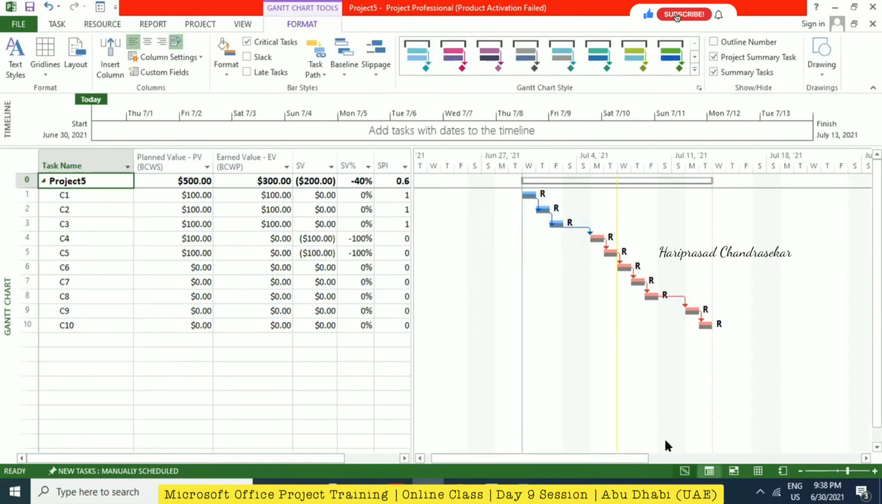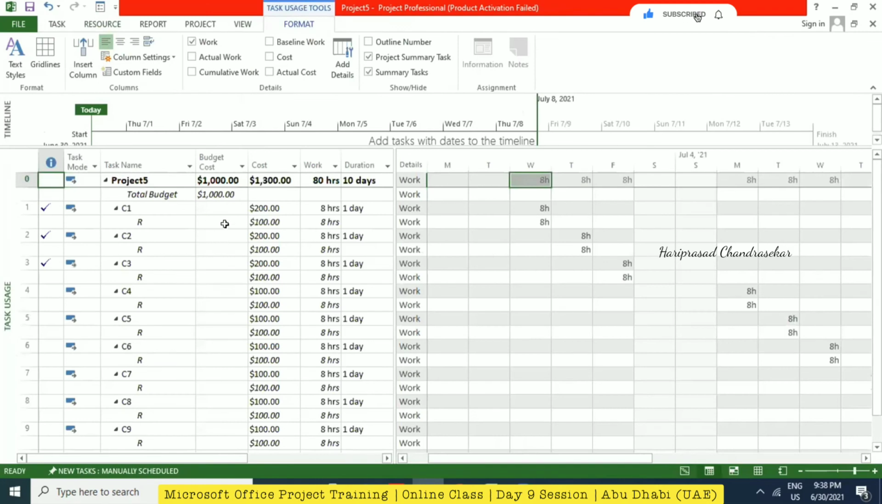So then better from task usage we can go. Yeah, but I cannot. Just 1 minute. So view. It's in format. Yeah, it's there, but it's not showing. Just 1 minute. Yeah. Okay. Show hide. Yeah, but I cannot edit the 1,000.